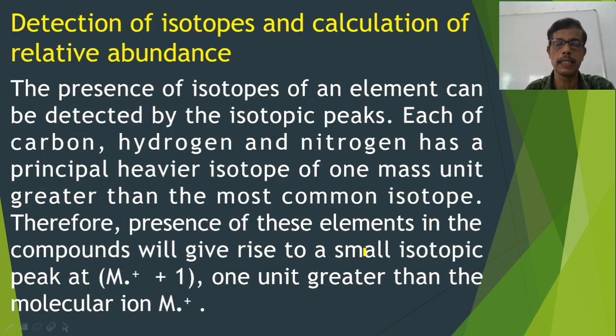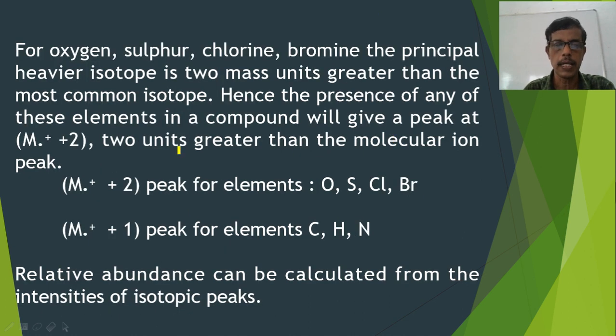The next application is in the detection of isotopes. Isotopes can be detected from the isotopic peaks. So if you get an isotopic peak of M plus 1, that means the compound contains carbon, hydrogen and nitrogen. And if you get an M plus 2 peak, the compound contains oxygen, sulfur, chlorine, bromine, etc. And the relative abundance can be obtained from the intensity of the isotopic peaks. Thank you.